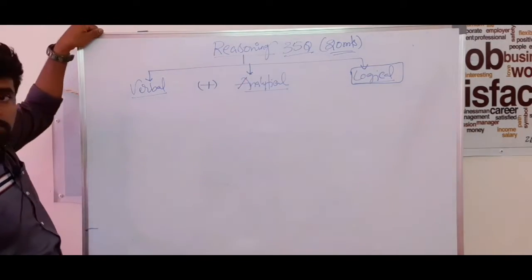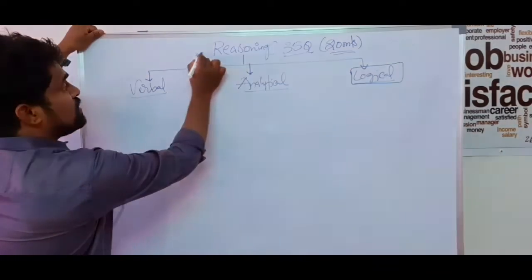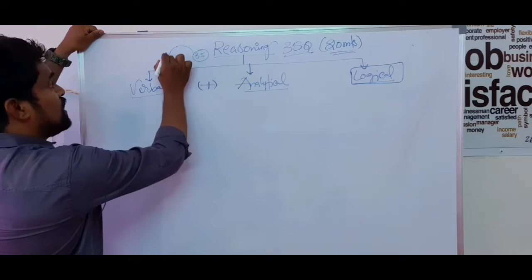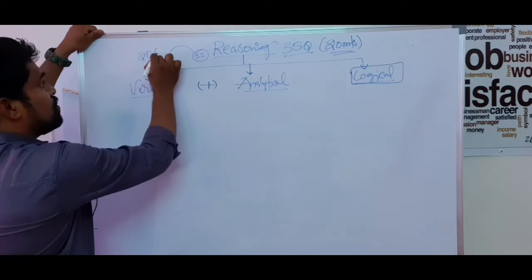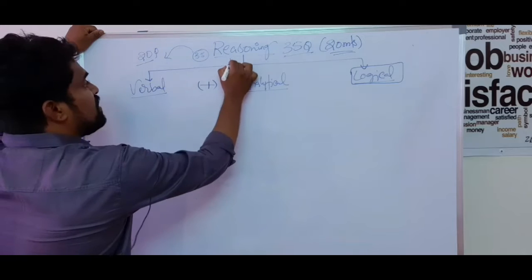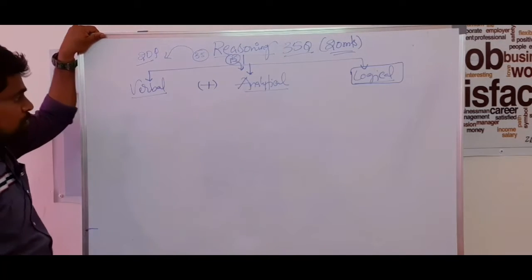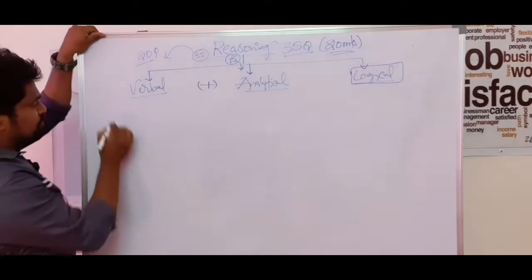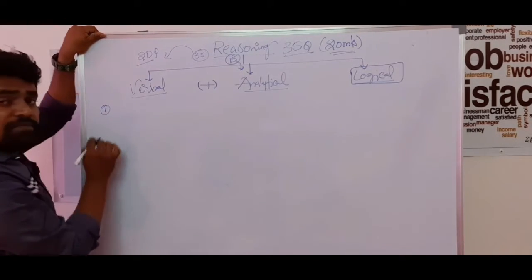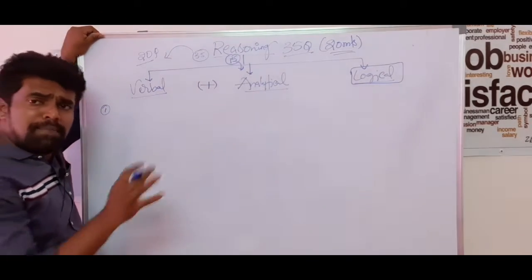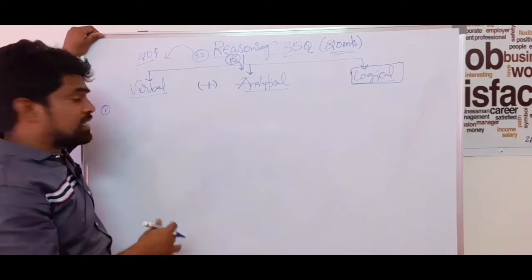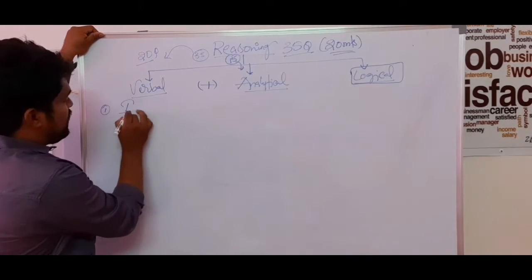Come to the verbal section. These 35 questions are again of 2 parts: 20 questions taken from verbal and the rest 15 questions taken from analytical. In verbal concepts, the first and easiest one, the bulk of questions is taken from inequalities.